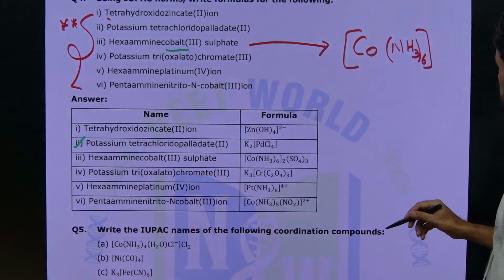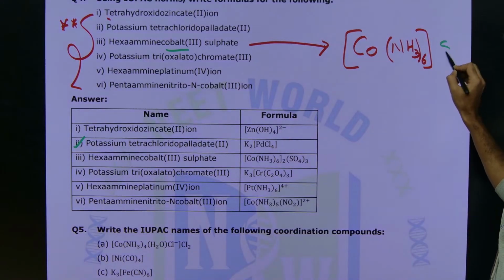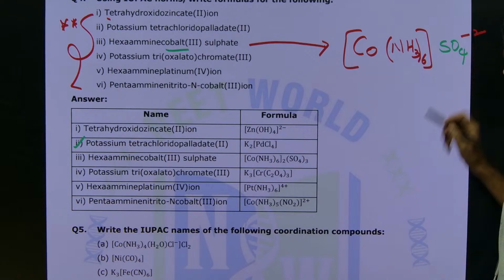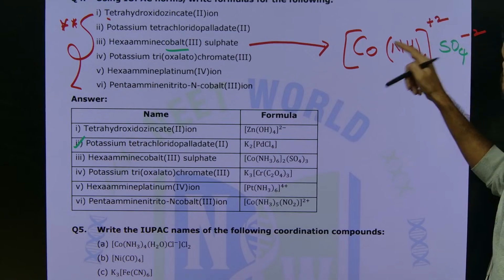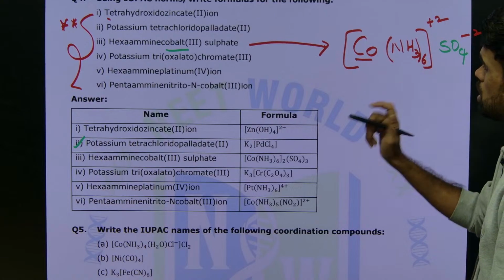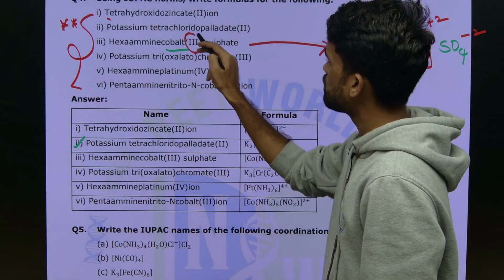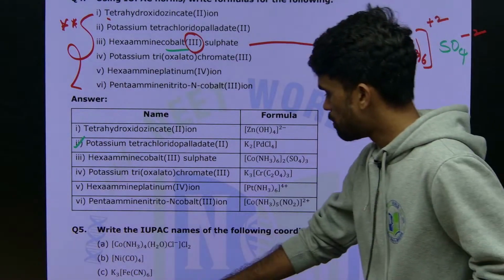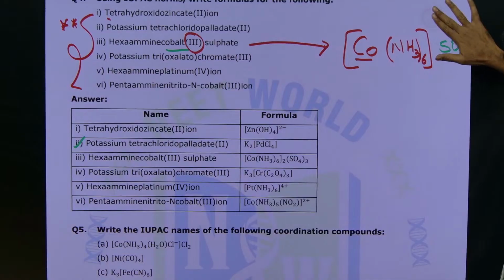So sulfate. If I write only one sulfate, how will it be? Sulfate ion will have a minus 2 charge, so the complex will be plus 2, and cobalt will get only plus 2 charge. But they specifically mention the oxidation state is 3. So what to do here? I am multiplying this number with 3.